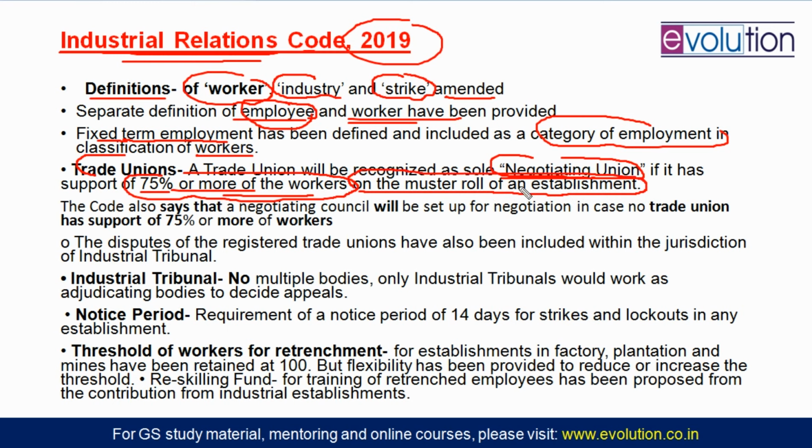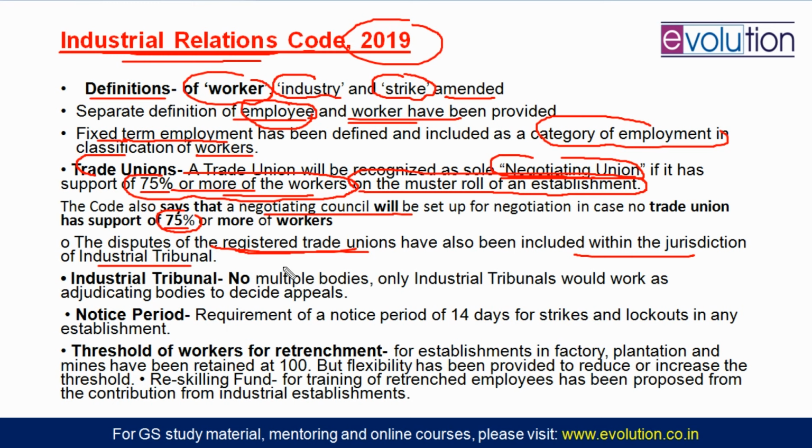platform of the establishment. But what will happen when a particular trade union does not have the support of 75% of workers? In that case, when no trade union has 75% support of the workers, a negotiating council will be set up for the negotiation. And if a registered trade union is present, disputes of that registered trade union are also included within the jurisdiction of the Industrial Tribunal.